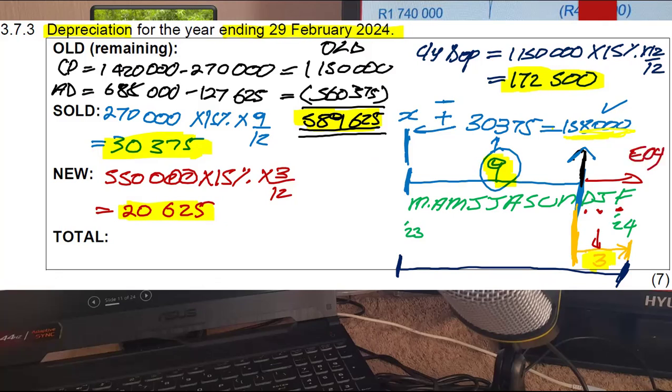So when you add all of those up, they will give you your total depreciation for the year. So 20,625 plus 30,375 plus 172,500, it gives me 223,500, which is the depreciation on vehicles for the current year. Happy? So that's what they wanted us to calculate here.